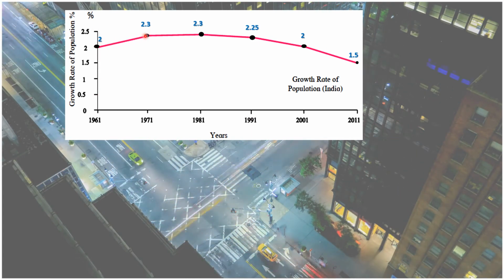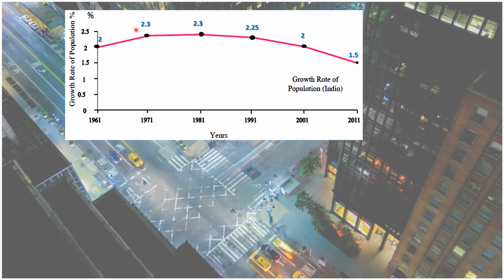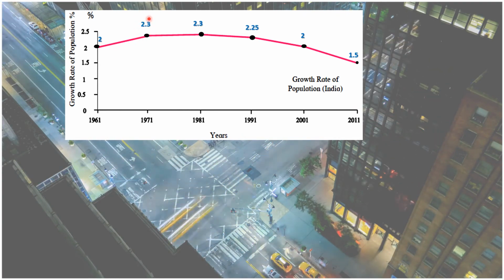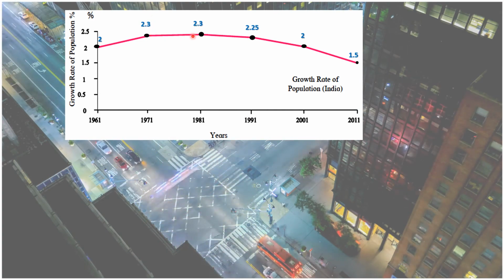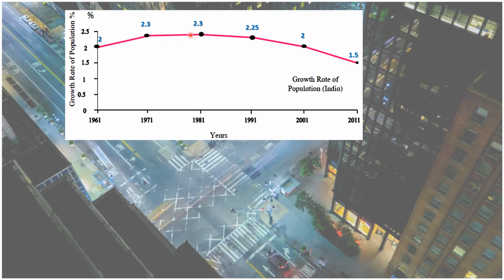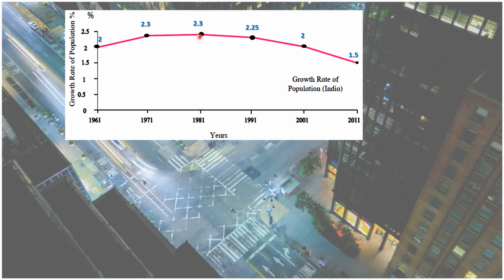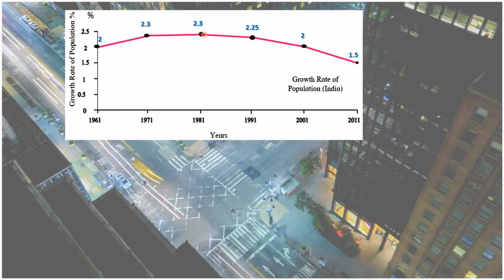Then till 1971 this line is increasing, that means the population is growing. So the growth of population in 1971 was approximately 2.3%. Then this graph is constant here. It's not decreasing nor moving up. It's steady, we could say. So in 1981 the growth rate of population was approximately 2.3%.